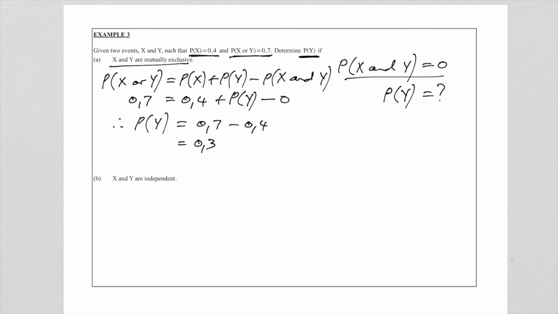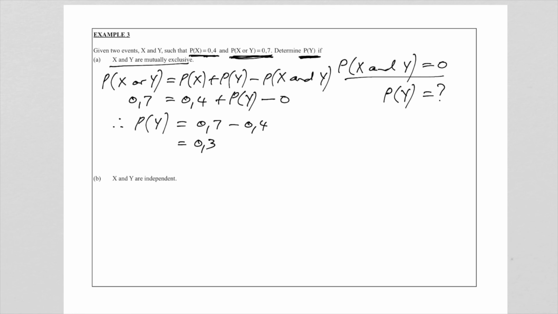What about if the two events are independent? So the given information is still there. Probability of x, we still use that. Probability of x or y, we still use that. And we're going to calculate the probability of y, but now instead of the two events being mutually exclusive, the two events are independent.